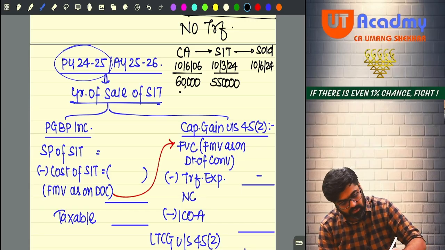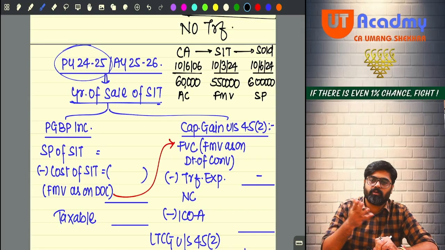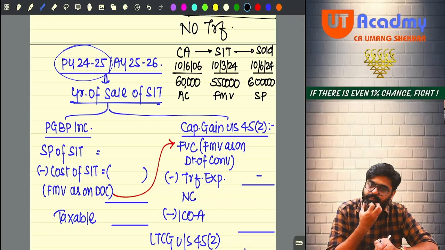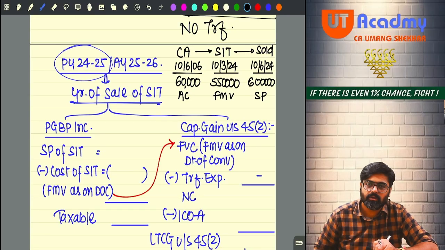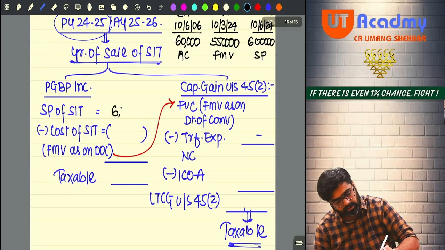This is the actual cost of the capital asset. This is the fair market value, and on 10th June it was sold for 6 lakhs. Can I say 6 lakh was the selling price of my stock in trade? Now these figures will be used to calculate. So stock in trade is sold for how much? 6 lakhs. So to calculate my PGBP, selling price of stock in trade is 6 lakhs.